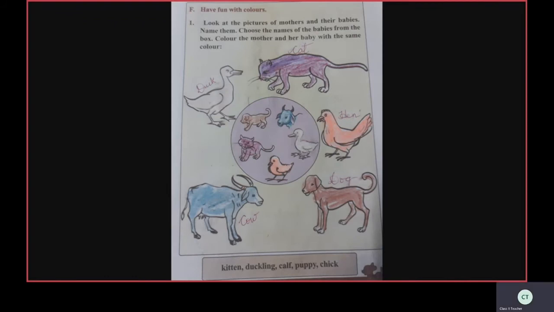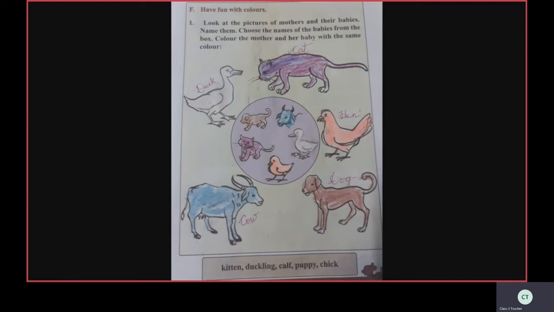Have fun with colors. Look at the picture of mothers and their babies. Here are the pictures of animals, mothers and babies. Name them. Choose the names of the babies from the box. Color the mother and her baby with the same color.